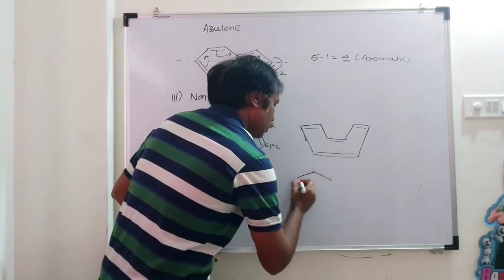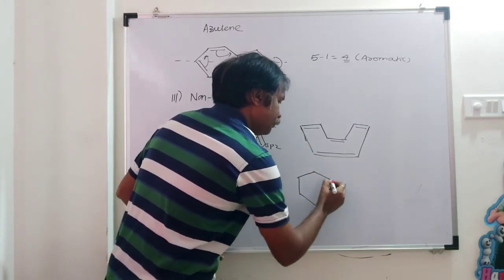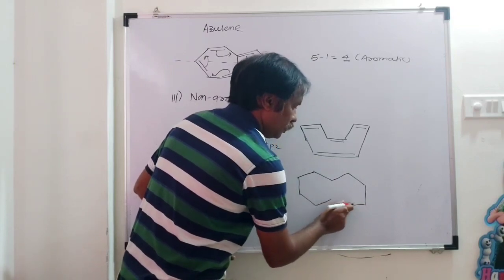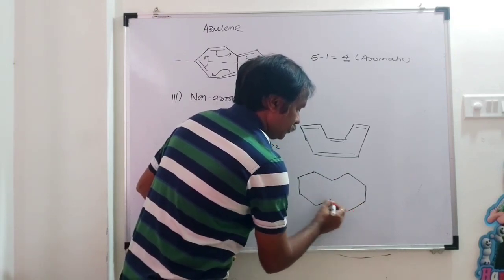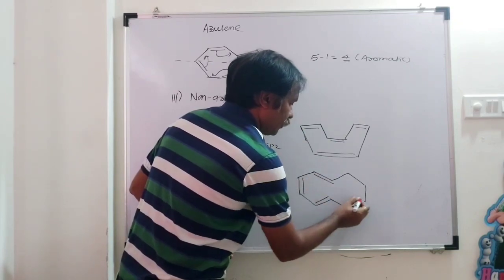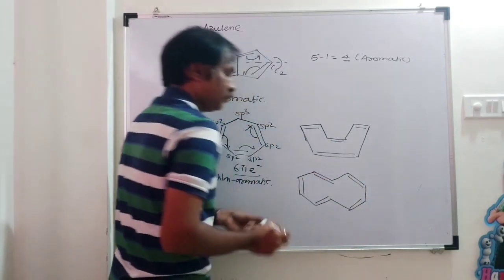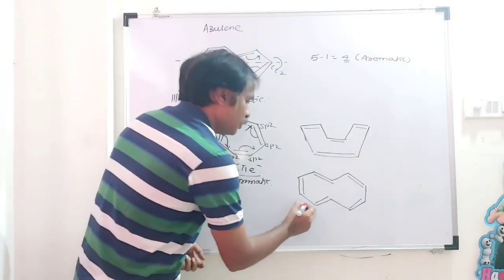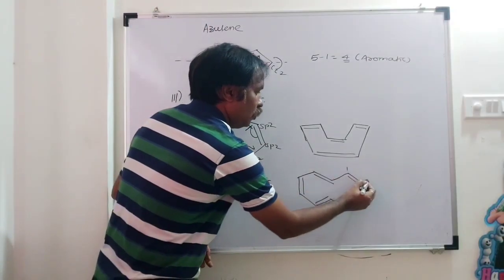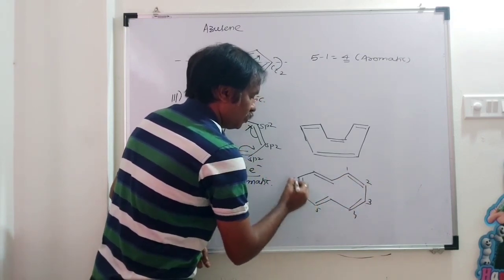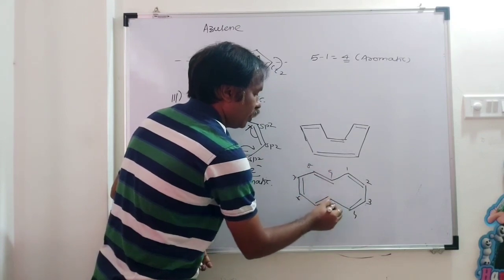Now, I have taken one more example. Here there is alternate double and single bonding. Do you know the name of this compound? The total number of carbon atoms is 1, 2, 3, 4, 5, 6, 7, 8, 9, 10.